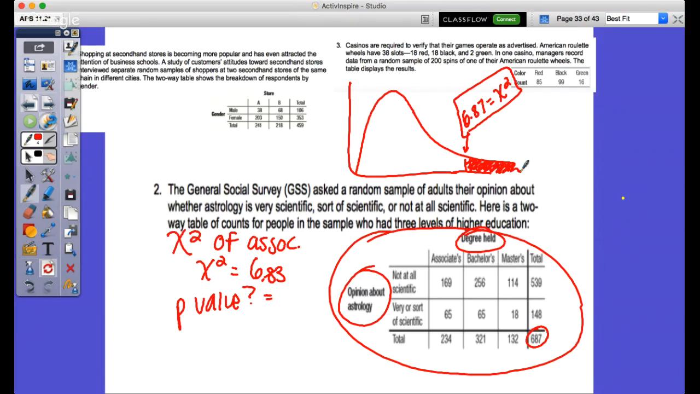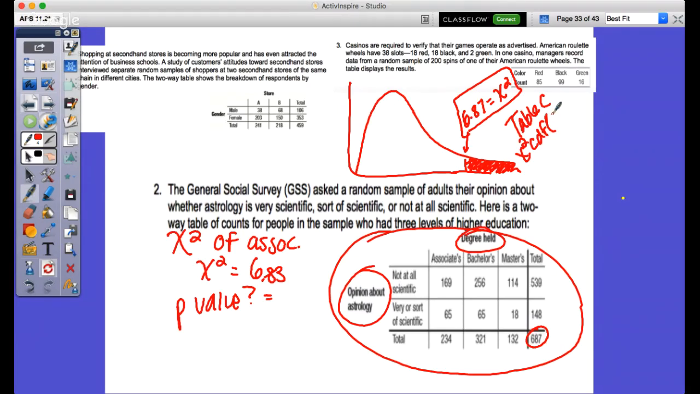You do table C. Well, you can use your calculator and do chi-square test. You wouldn't be able to do that. You don't have enough data. You could do table C, or you could use chi-squared CDF. Good. What's the lower bound?